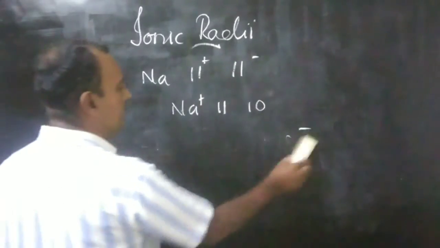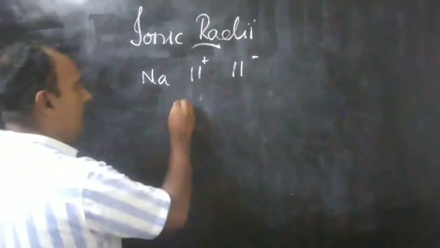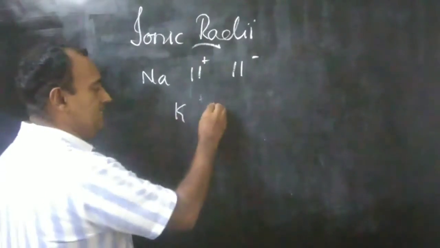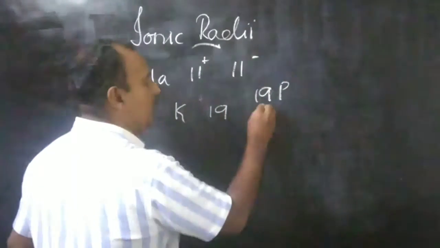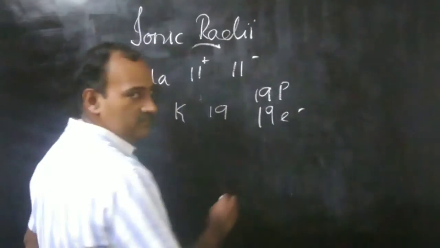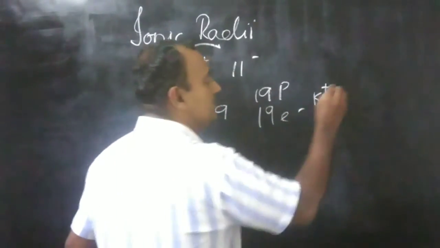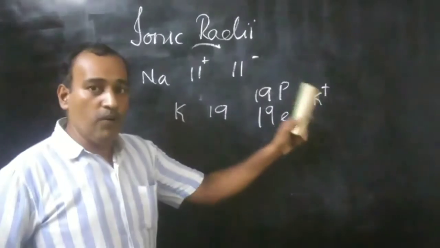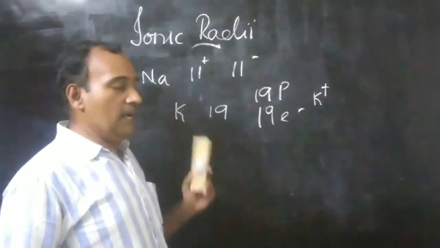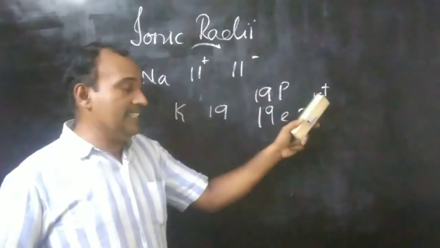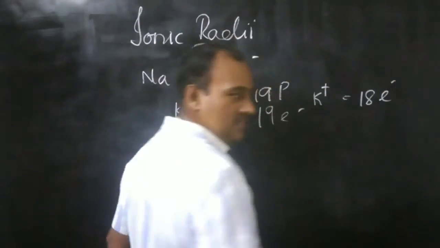Now let us consider potassium. You know the atomic number of potassium is 19. So it has 19 protons and 19 electrons. If we consider K plus, only one plus means we have to remove one electron. So the number of electrons present in K plus is only 18.